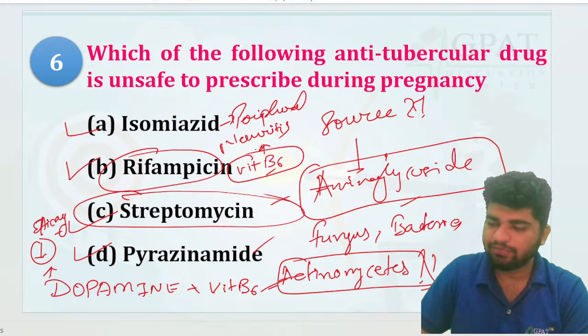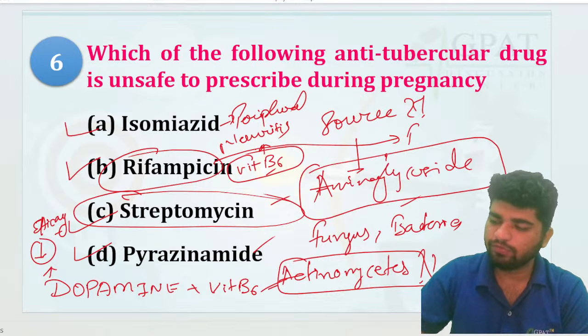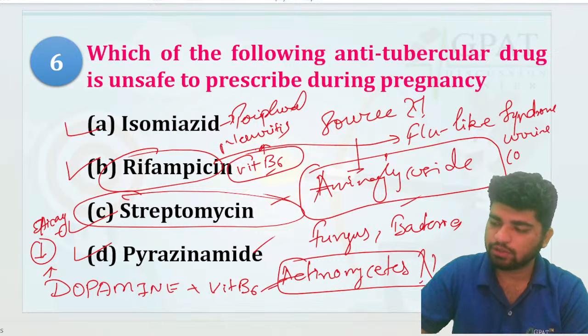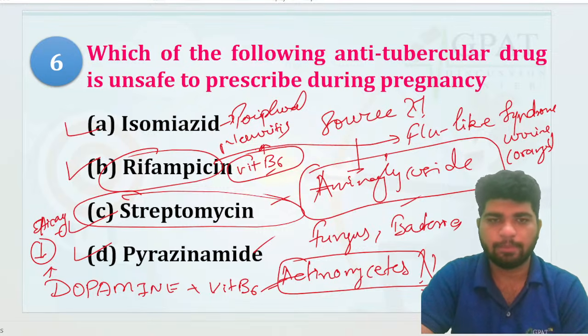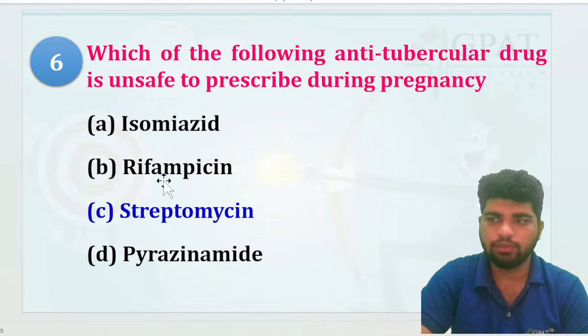Rifampicin showing which kind of syndrome? Flu-like syndrome, right? Flu-like syndrome and orange urine, right? If you remember. Yeah, chalo. Very good. Streptomycin.